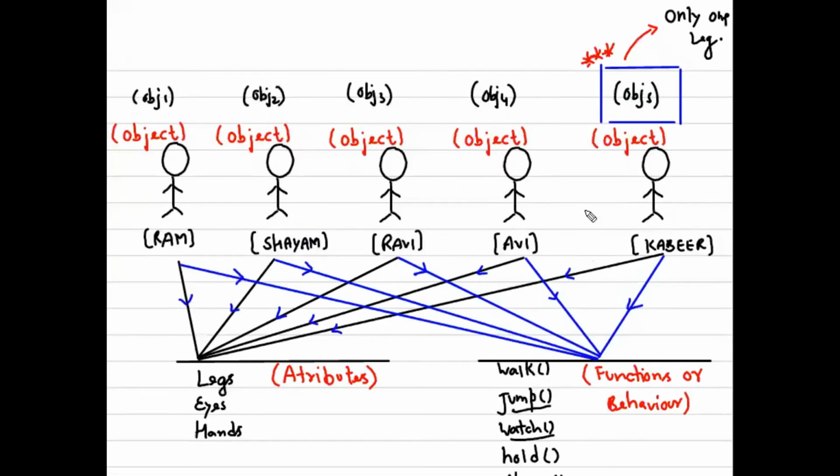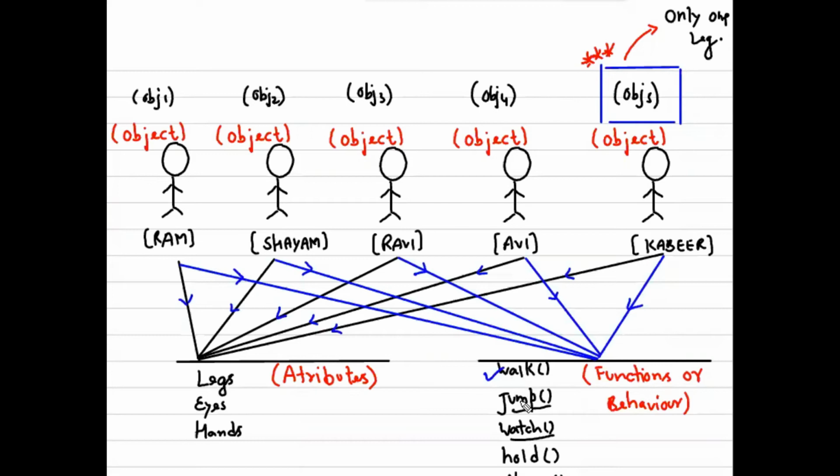But I want to discuss a very important point here. Let's say this is the example: to walk, if Ram or any object wants to walk, this walk function might be expecting two legs, because without legs, how can you walk?